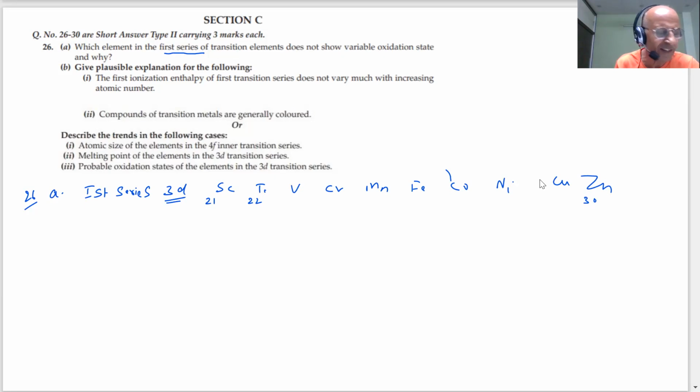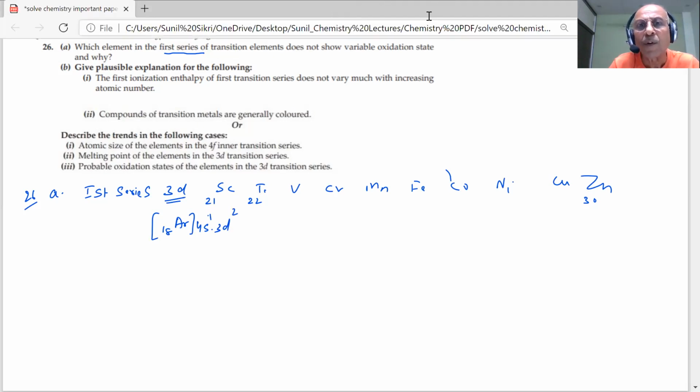What is our answer in this case, students? You know what happens when you go to zinc. The electronic configuration of this starts with argon 18, then 4s1 and 3d2. So what do you have, students? This is your 4s1 3d2. No, I'm writing something wrong. What is there, students?